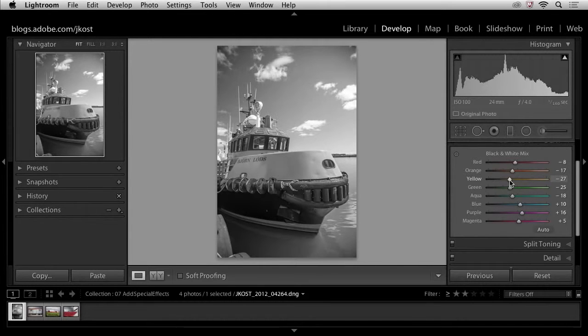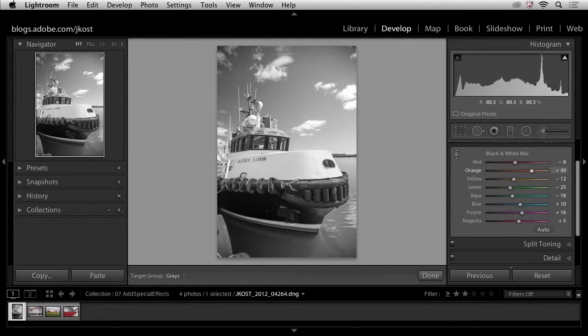to gray. Of course I can also do this using the targeted adjustment tool by simply clicking on it and then clicking anywhere in my image, in this case where it's yellow, and dragging up to make it lighter, and clicking and dragging down in order to make it darker. So let's go ahead and just lighten up the yellows a little. You can see that not only are the yellows moving, but also the oranges.